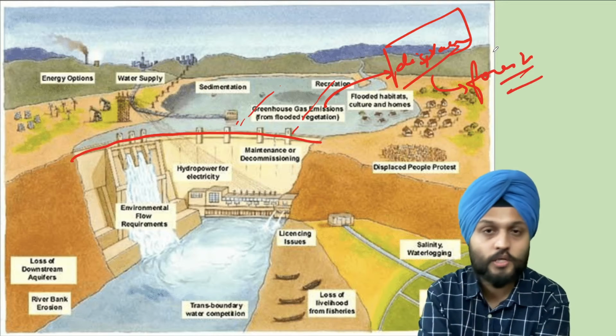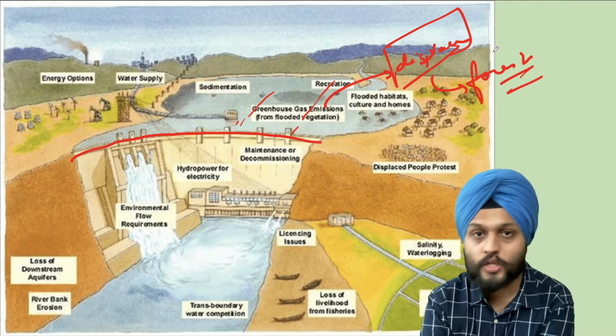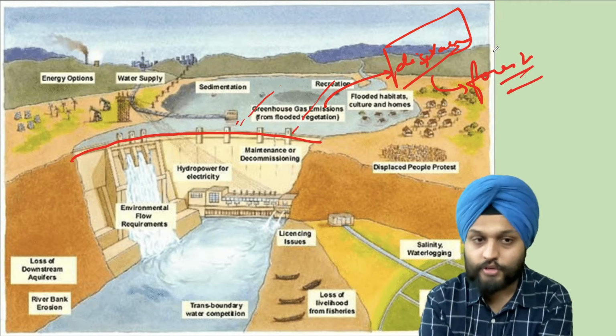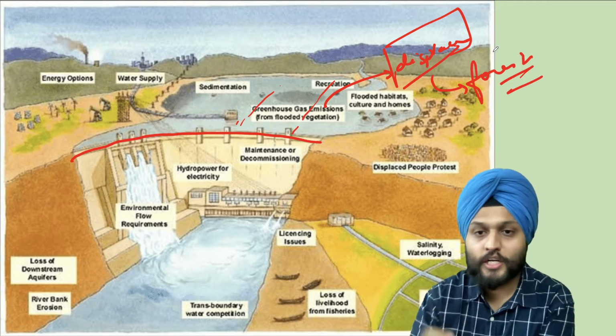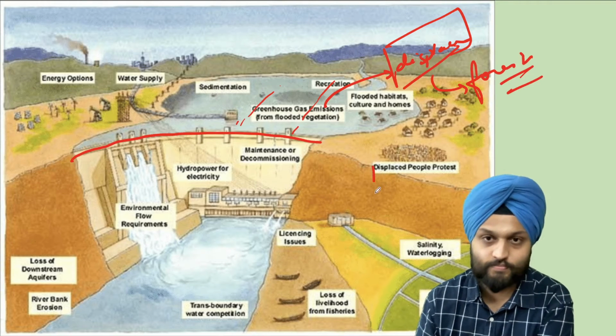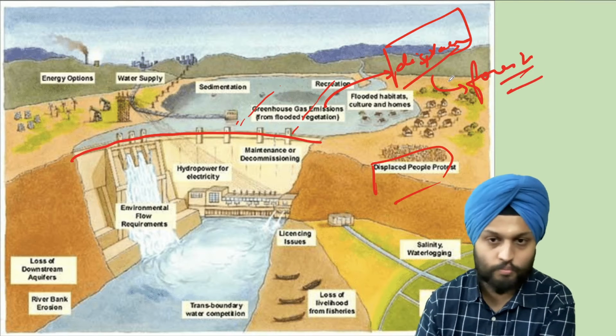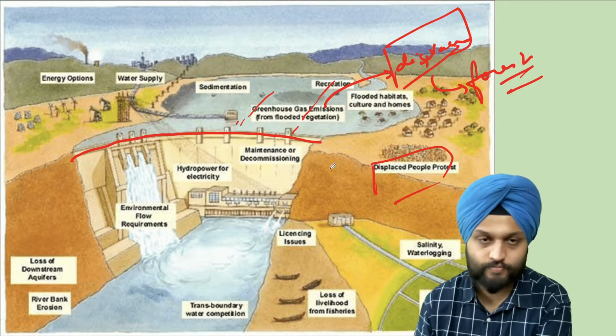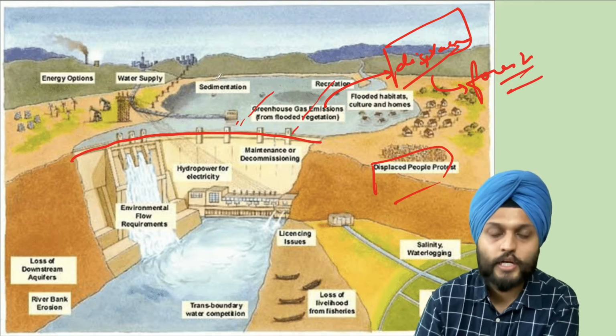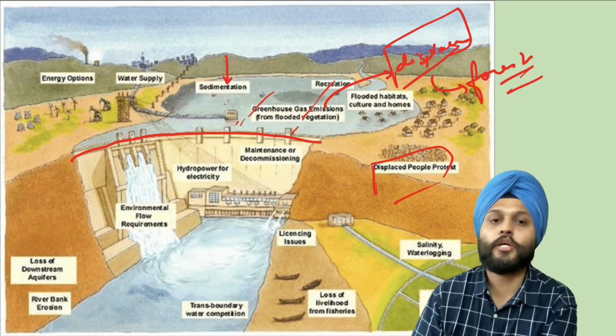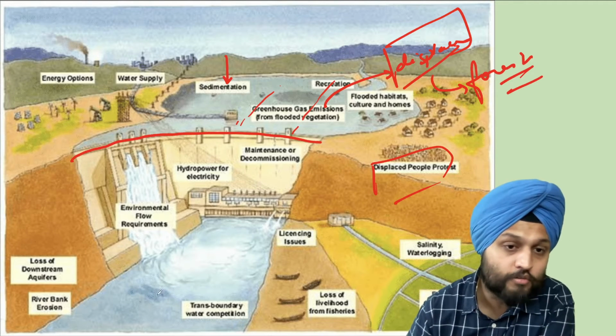Mishmi tribes in Arunachal Pradesh have been protesting, and a case study was asked on this. Fine. So this is one aspect, and naturally it will lead to protest. Naturally, they will protest about it. Now, because of the blocking, it will lead to the problems of sedimentation. It will affect the flow of the water.